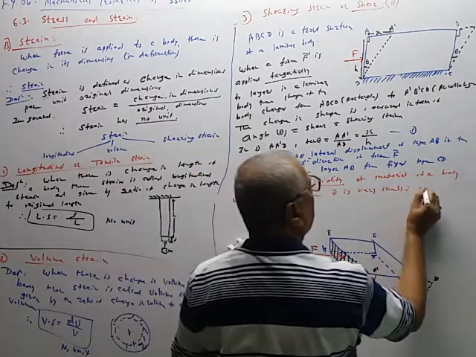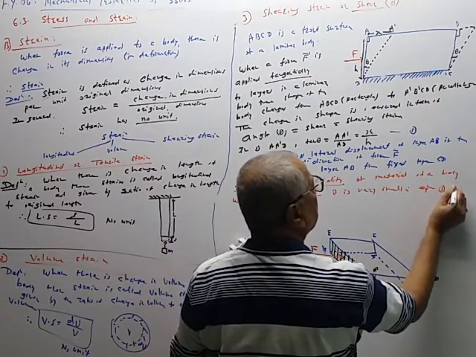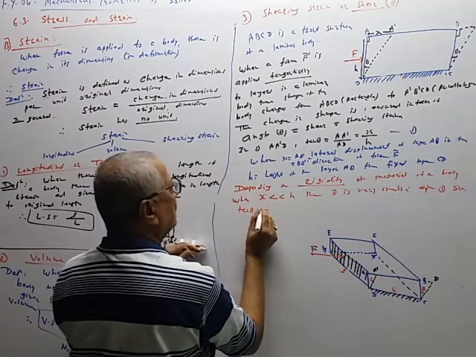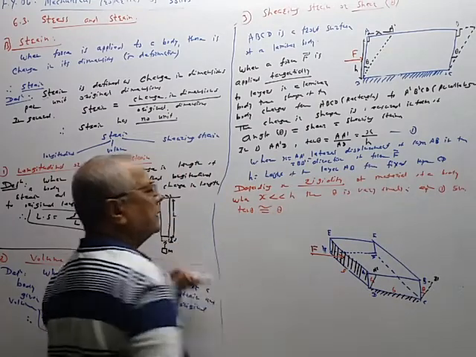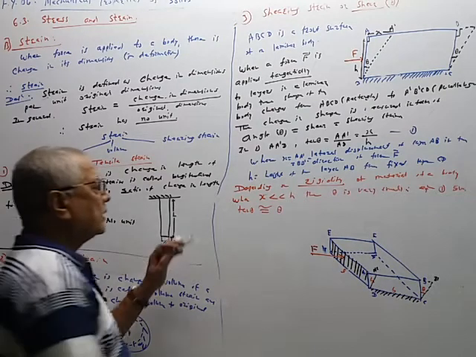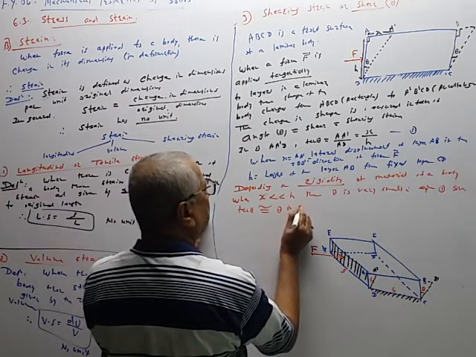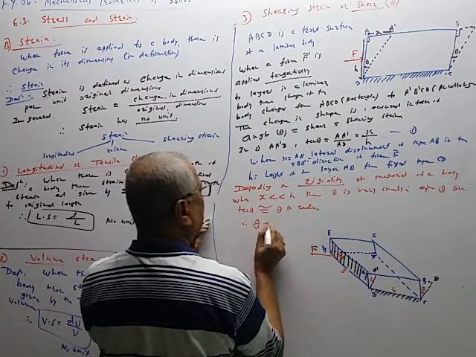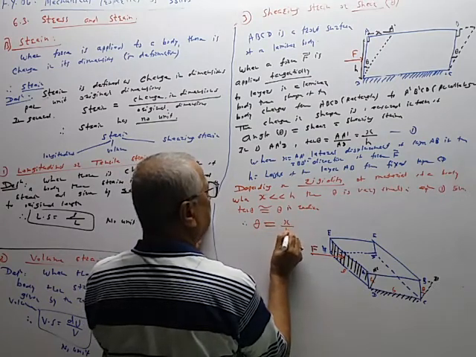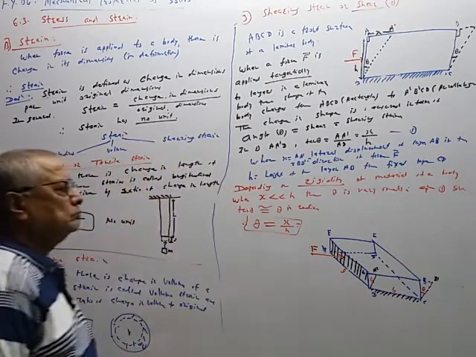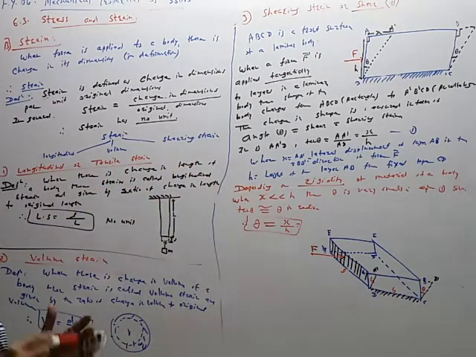That equation 1 used. We know this approximation. When theta is very small, then sin of theta is approximately equal to theta in radian. Tan of theta is approximately equal to theta in radian. So theta is in radian, and therefore theta is equal to x by h.